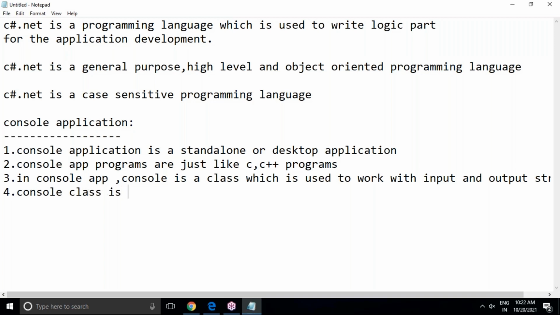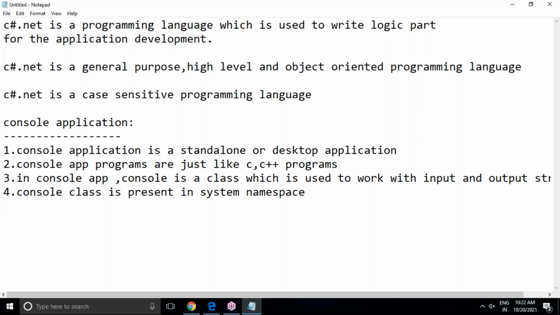The Console class is present in the System namespace. Which namespace is it present in? The System namespace. A namespace is nothing but like header files. In our terminology, I'm saying a namespace is nothing but header files.